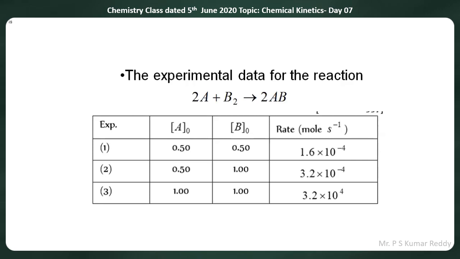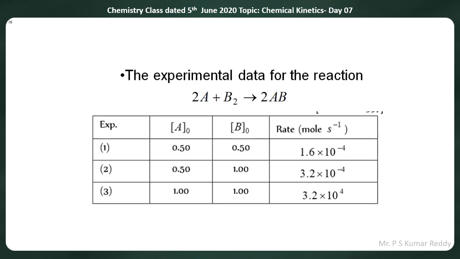Concentration of A is given as 0.5 moles per liter. Concentration of B is also given as 0.5 moles per liter. Then rate of reaction is 1.6 into 10 to the power of minus 4 moles per liter per second.